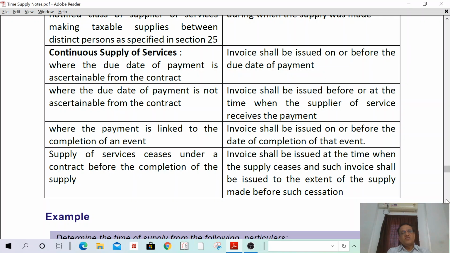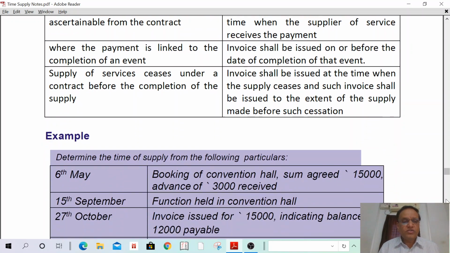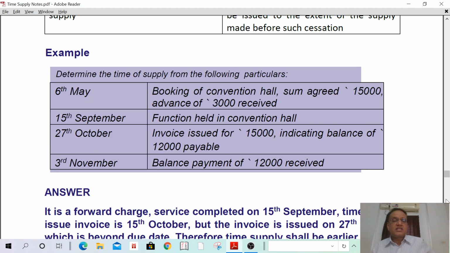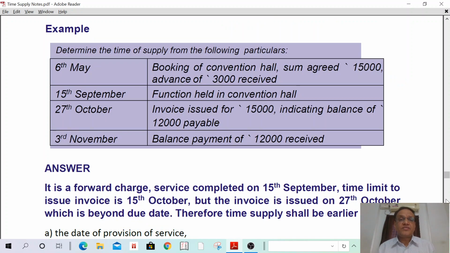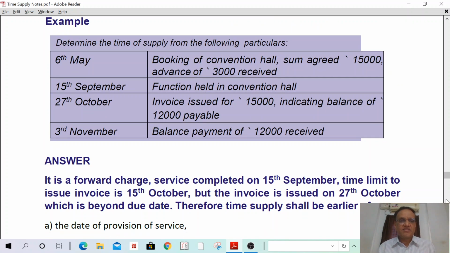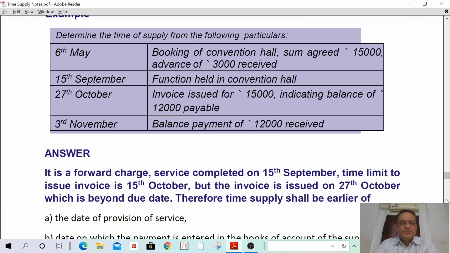All these time limits to issue invoice we had discussed yesterday deeply. That's why we have not given much attention. Okay. Now we are going to do some examples on section number 13 in case of supply of services, the determination of time of supply in case of supply of service. One by one we will determine the time of supply from the following particulars.